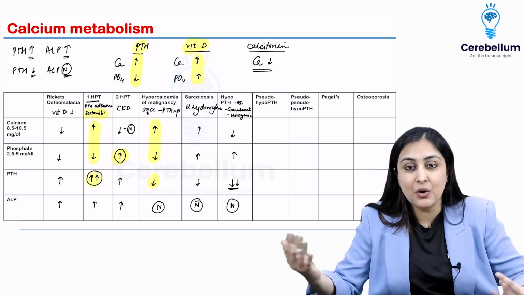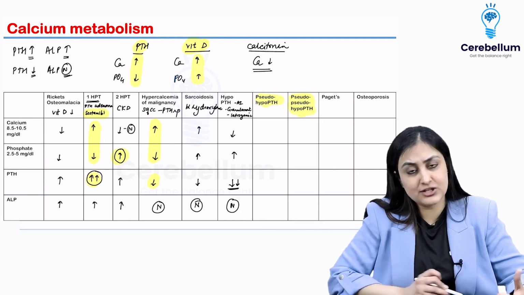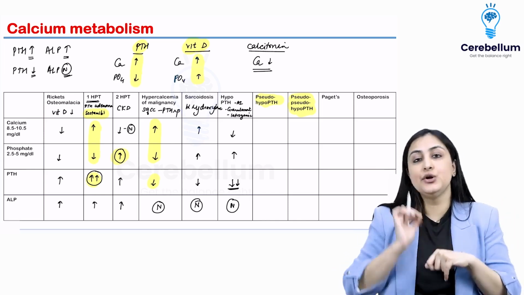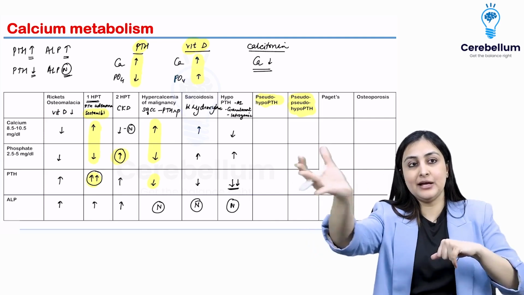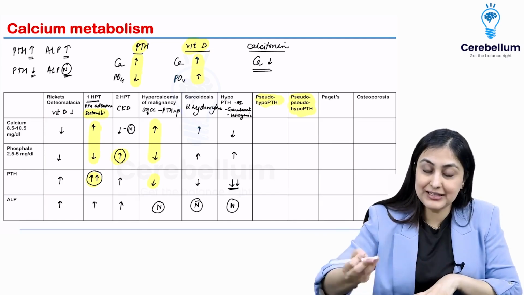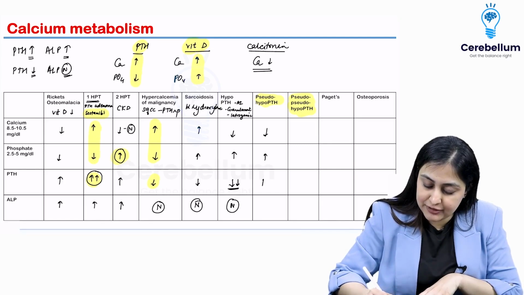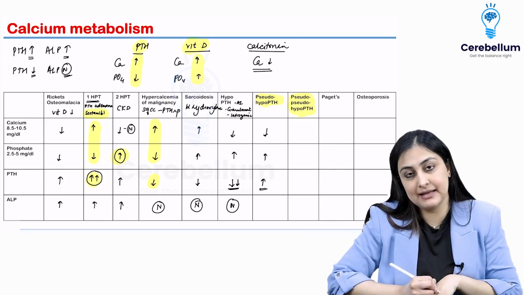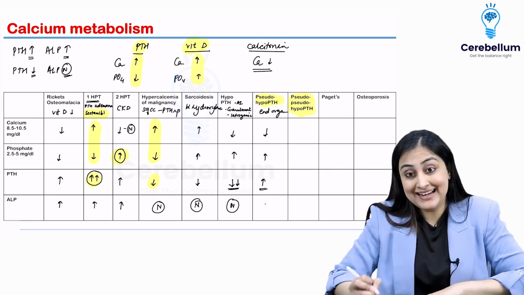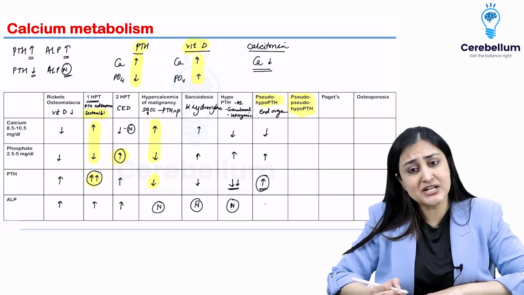Now, slightly complicating it. So this is again more important for INICET. FMG students can just ignore this. So pseudo hypo-PTH is when you have end organ resistance. So I have parathyroid hormone which is coming from the gland, but it's not able to act. So functionally it is a state of hypo-PTH. So same as hypo-PTH, except for the fact that the values are going to be high because there is end organ resistance.